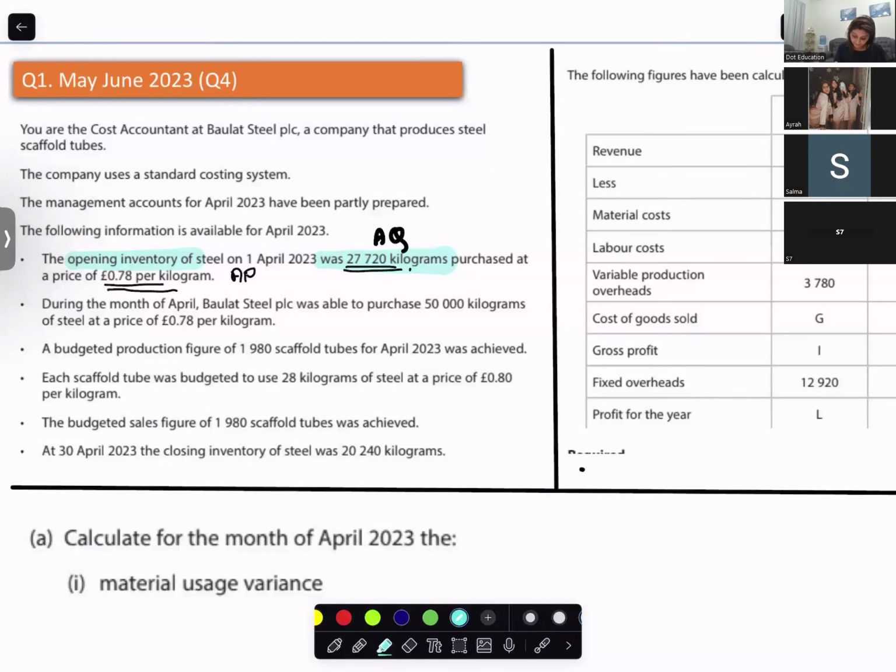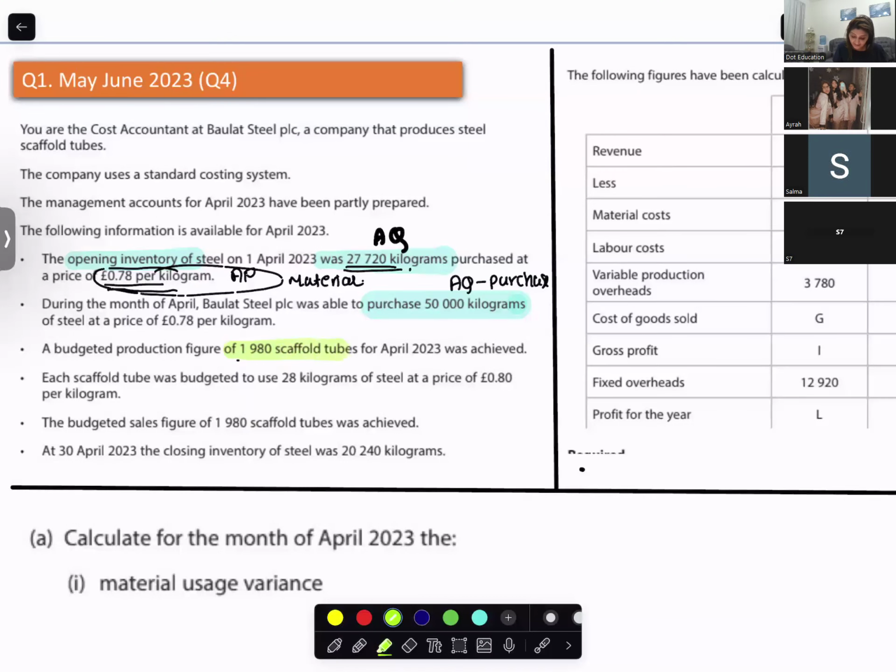During the month of April, Baulat Steel plc was able to purchase 50,000 kilograms of steel at a price of 0.78. So again, this is the actual quantity purchased. Actual price still remains the same for the material. Yes, the actual price of material. Read ahead. And a budgeted production figure of 1,980 scaffold tubes for April 2023 was achieved.